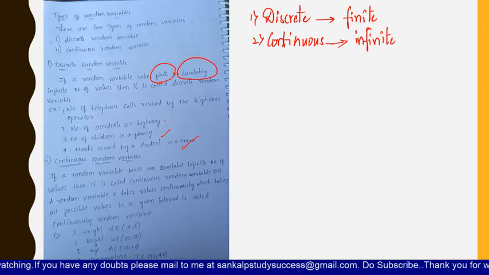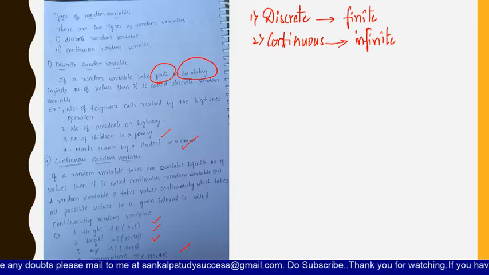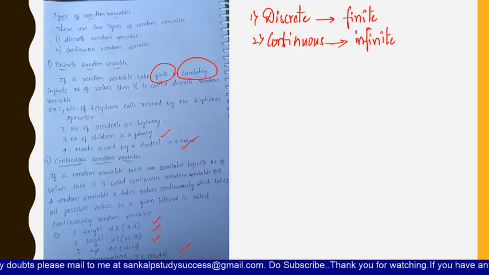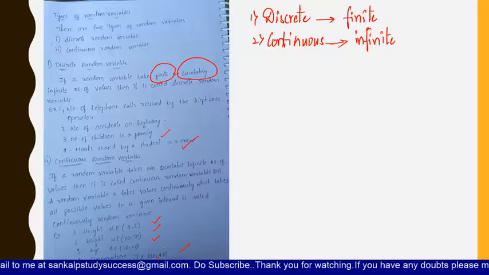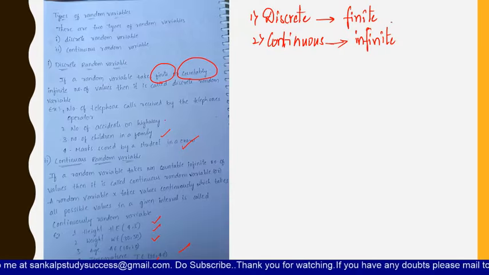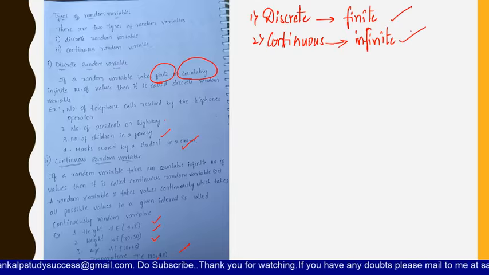For example, height, weight, age, temperature and time, all these are infinite. That means you cannot list the height of each and every person in this world, right? So that means it is a continuous random variable. So discrete is nothing but it takes only finite values and continuous is nothing but it takes infinite values. So this is about types of random variables.